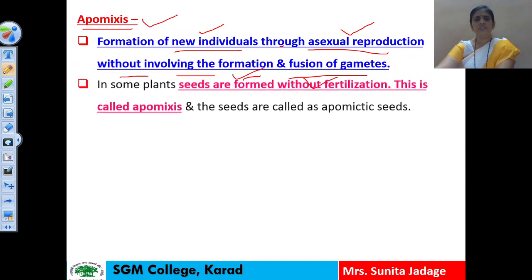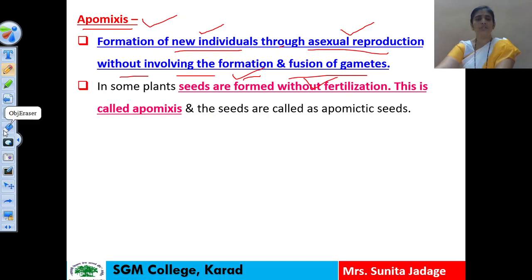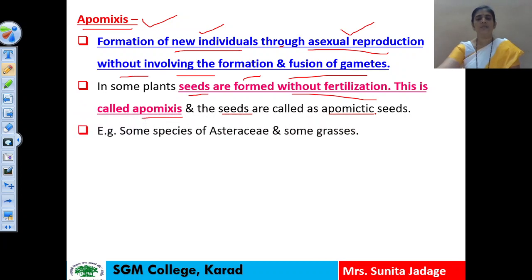Okay. Now in some plants seeds are formed without fertilization. So here in some plants we can see formation of seed taking place without fertilization, and this is called apomixis, and the seeds are called apomictic seeds, meaning without fertilization seed development takes place, and such seeds are called apomictic seeds. Here examples: some species of Asteraceae and some grasses, meaning some species of the Asteraceae family and some grasses show development of apomictic seeds. These examples we have to remember.